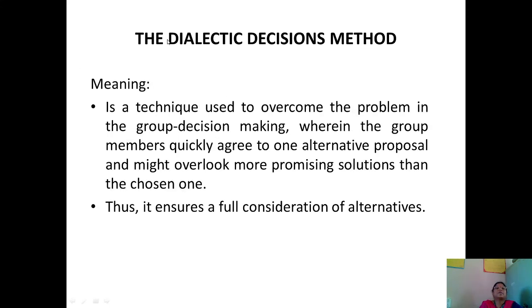The next technique is the dialectic decision method. So, the meaning: it is a technique used to overcome the problem in group decision making, wherein the group members quickly agree to one alternative proposal and might overlook a more promising solution than the chosen one. Thus, this technique ensures full consideration of alternatives.